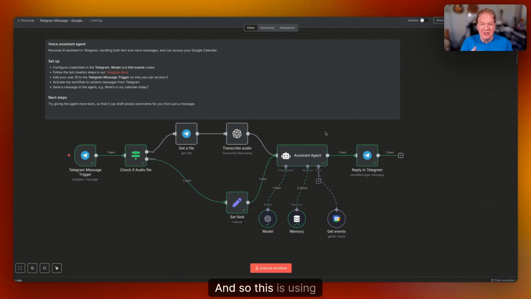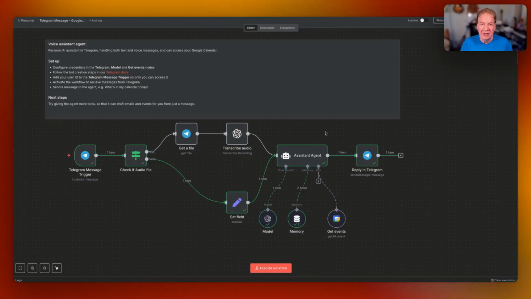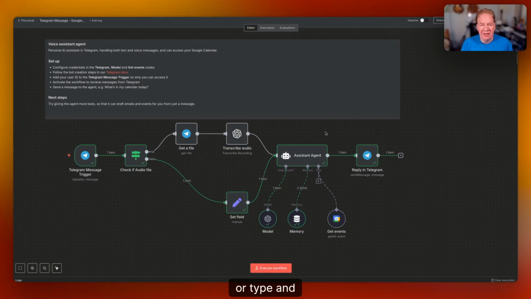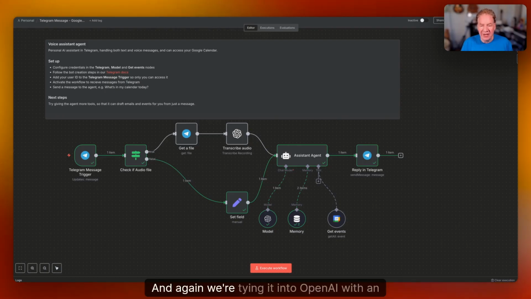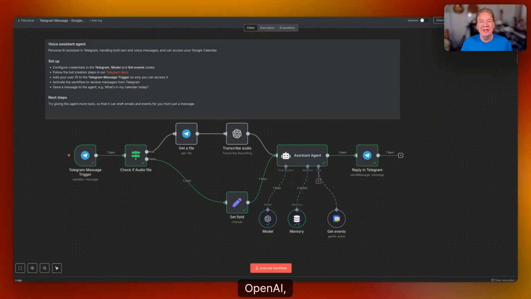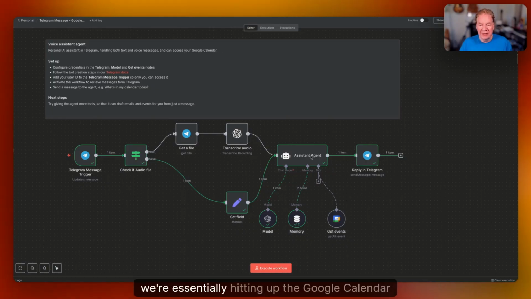And so this is using Telegram as the input device for either text or voice, so I can speak to it or type, and I can transcribe that and put it into the AI assistant here. And again, we're tying it into OpenAI with an OpenAI API key here. And we're essentially hitting up the Google Calendar this time.